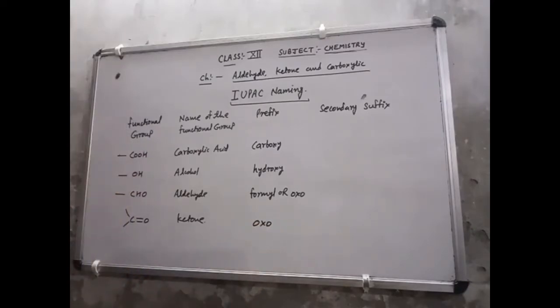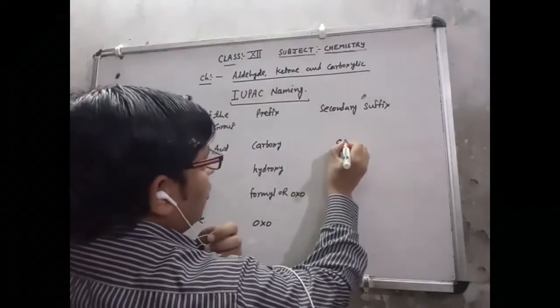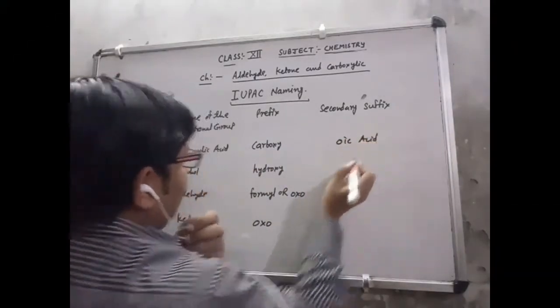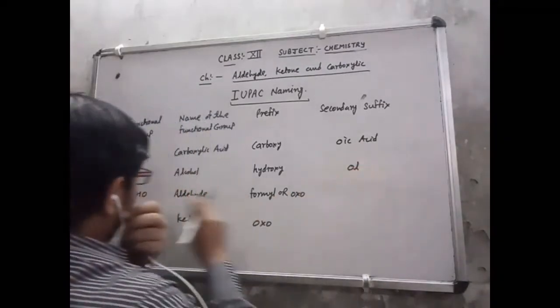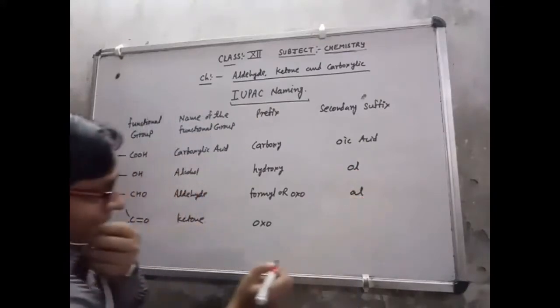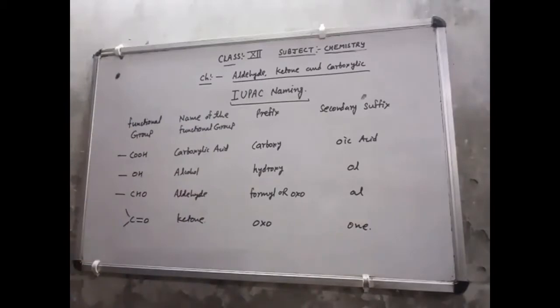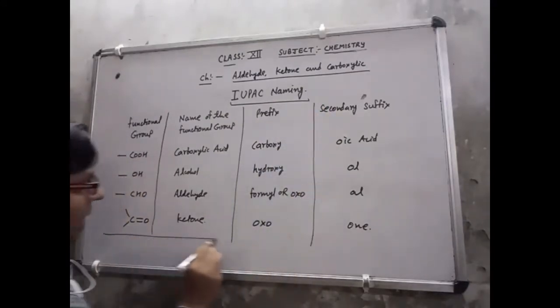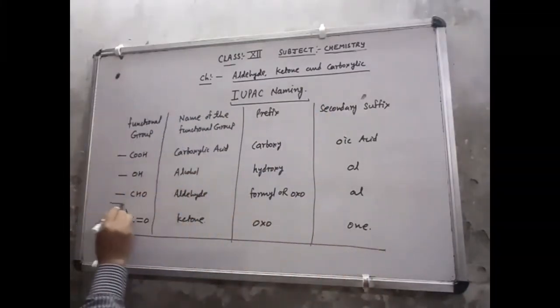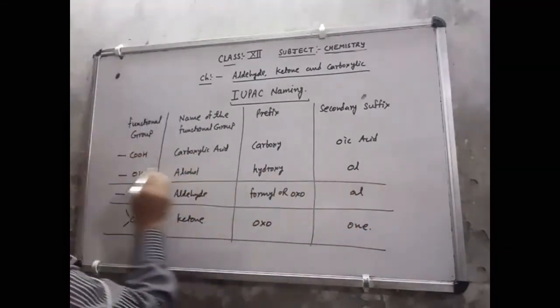Now for secondary, just as I discussed for carboxylic, this is oic acid. If hydroxy is there, I will add OL here. For aldehyde I will add AL, and for ketone I will add ONE. So this is the main chart that will help you write the IUPAC naming in the condition in which two or more functional groups are available in the same compound.